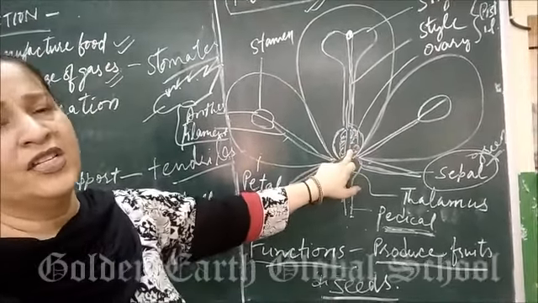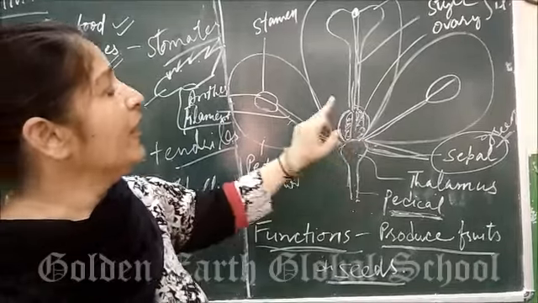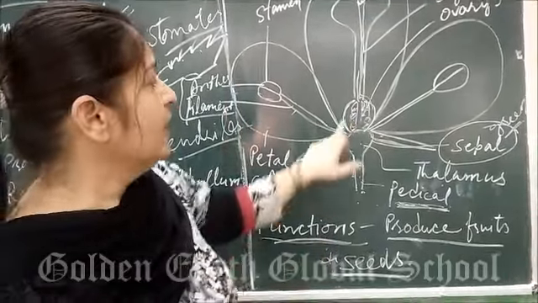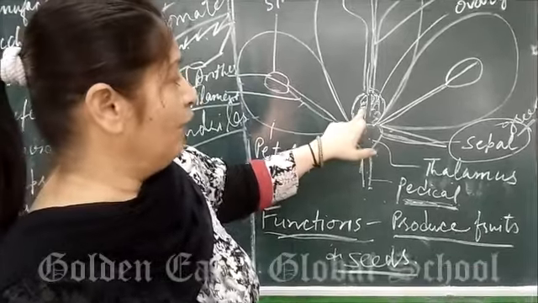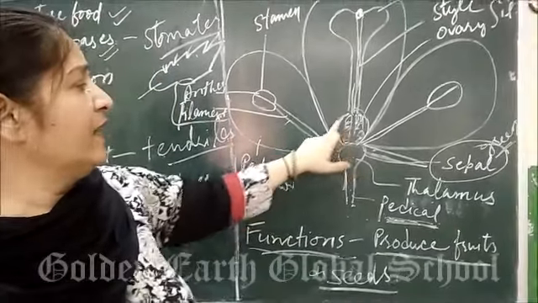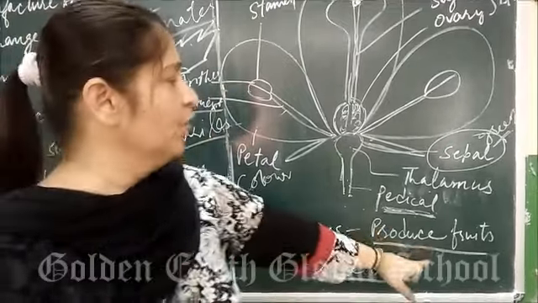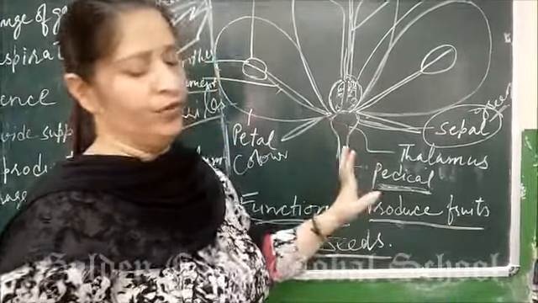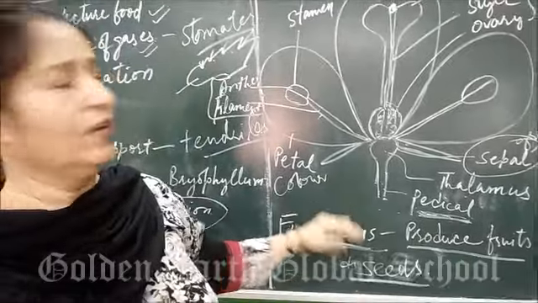What is fertilization? That is fusion of male and female gametes. The ovule will be converted into seed, and the ovary is converted into fruit. Fruit is called the ripened ovary. So this is all about the flower.